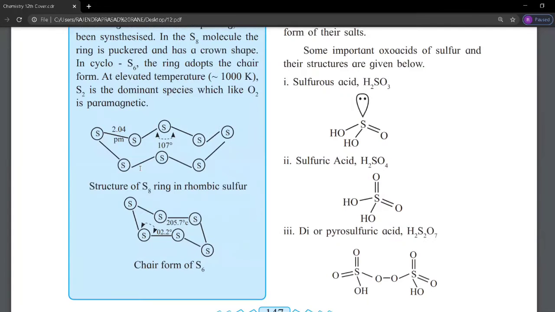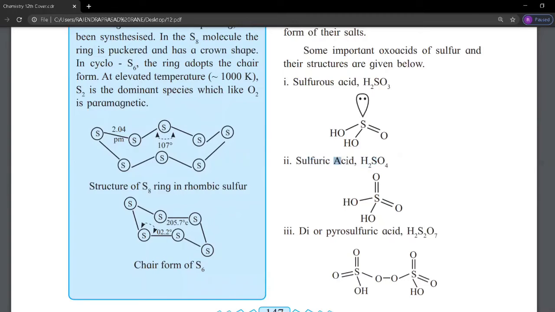The next is the structure of sulfurous acid, H2SO3. Sulfur has a lone pair of electrons.